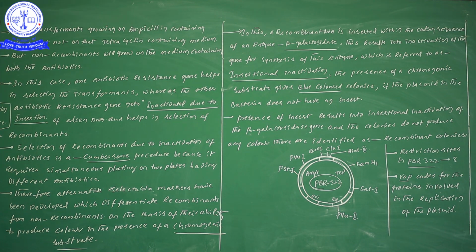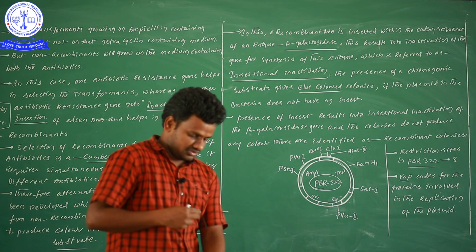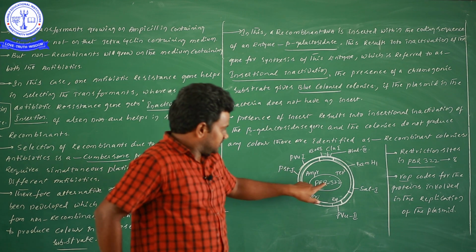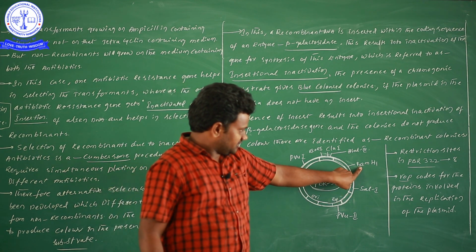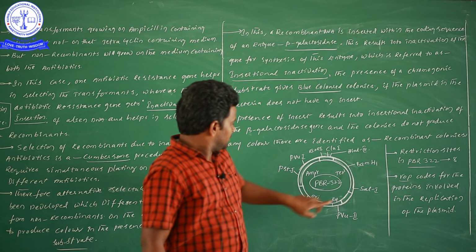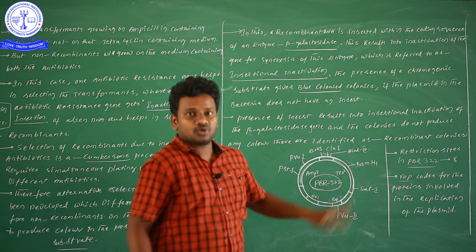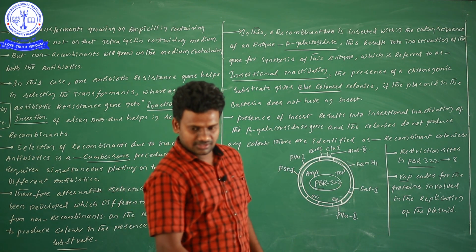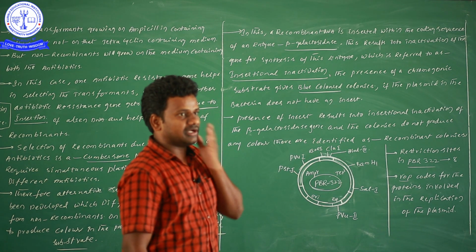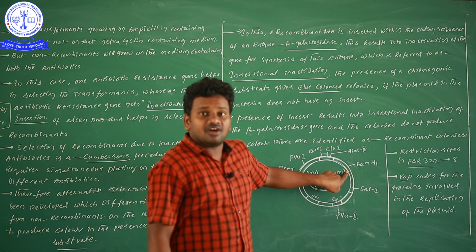Now I will explain on the board, so listen carefully. Now what is the explanation? Once you see on the board, this is the BamHI region. Here the tetracycline region is there. Here the ampicillin region is there. Now what is the point you have to understand? We are incorporating our foreign gene here.